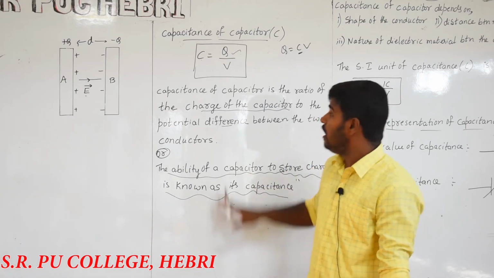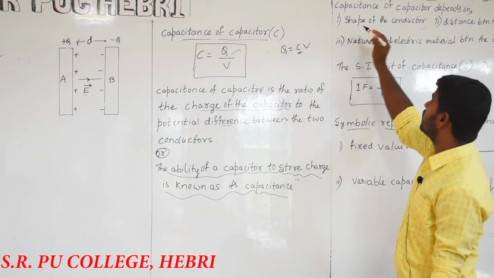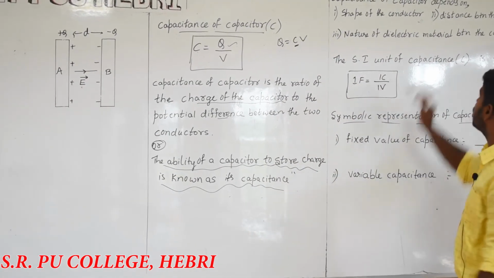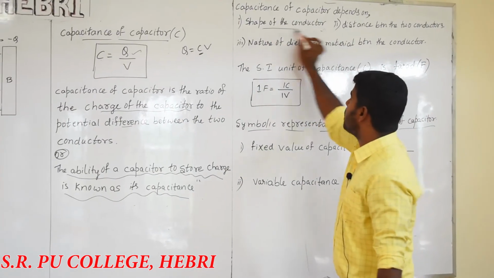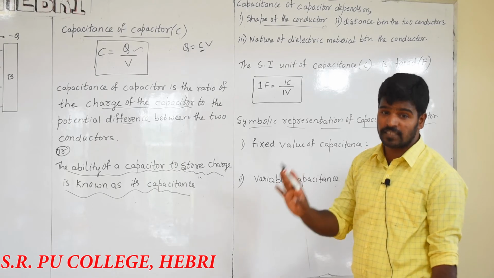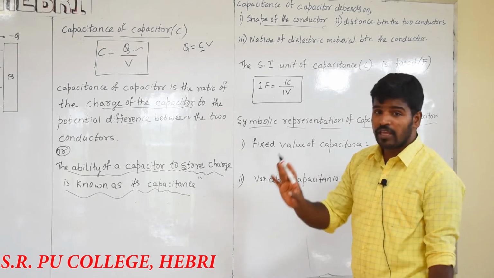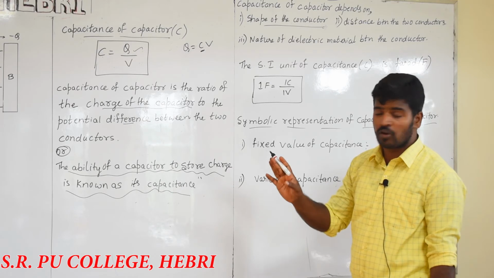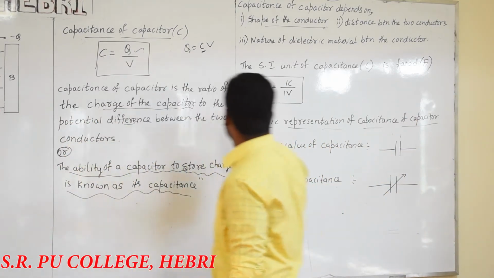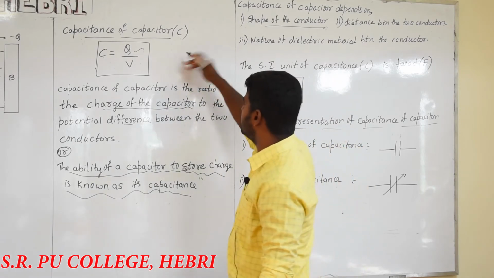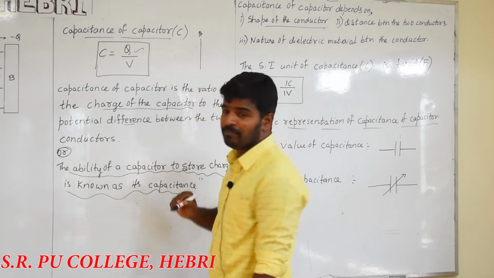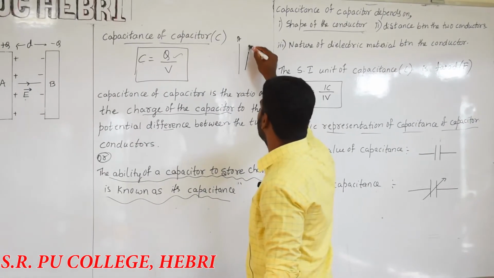Is it clear? Now, the capacitance of a capacitor depends on the shape and size of the conductors, a very important term. If the two conductors do not have the same size, suppose one conductor is considered like this, and I draw conductor B like this.